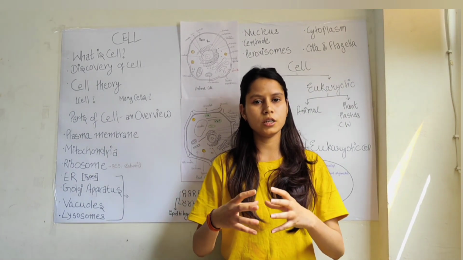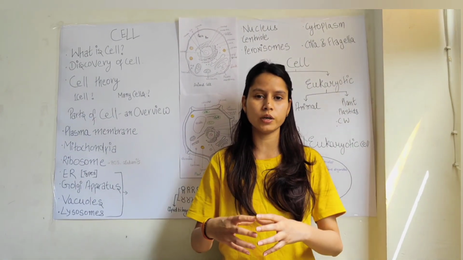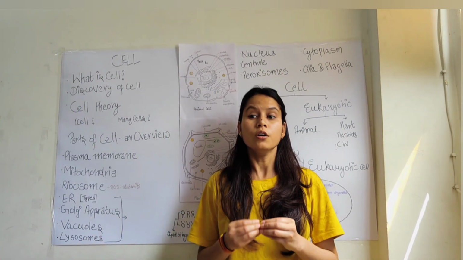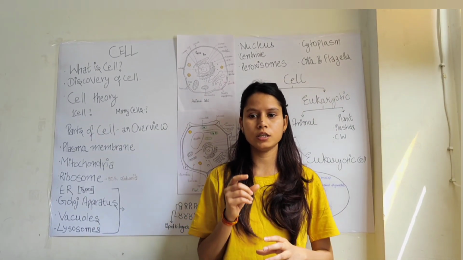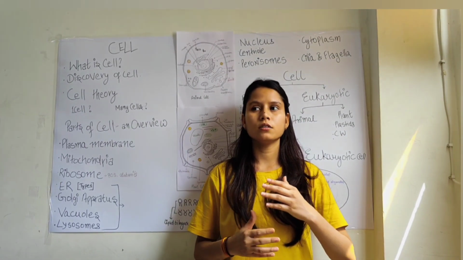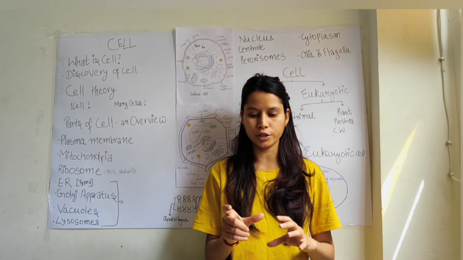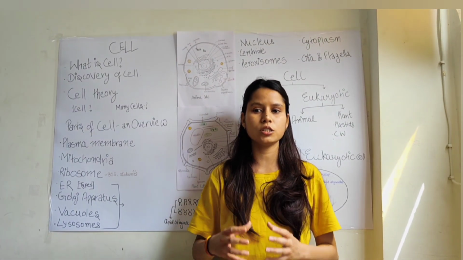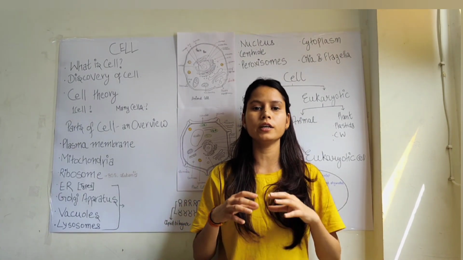When many cells join together, they form tissues, and further tissues organize together, they form organs and further organ systems. So we are talking about the smallest unit of our life, that is cell. Why is cell not the smallest part of a living organism, it is the smallest unit. Unit means it alone can carry out many chemical reactions, many functions, and it has its own independent existence.